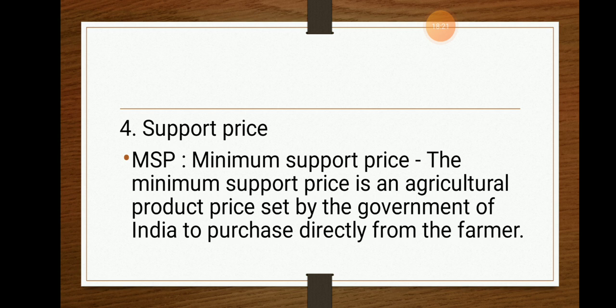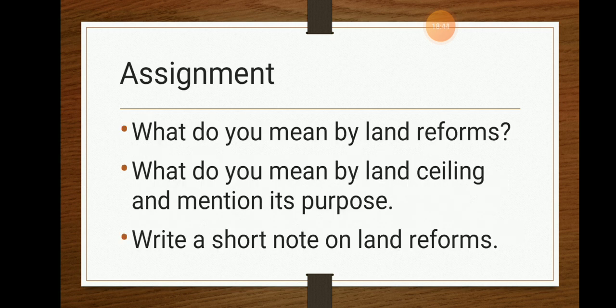The government fixes an amount, which in my example I fixed at 30 rupees, and the farmer is free to sell to a private enterprise only when there is an increase in the price. When there is a decrease in the price, he can come to the government and sell it to the government. So this is the minimum support price. Okay, this was about the agricultural reforms, where the problems of agriculture were changed into reforms or changes in the structure of the agricultural sector.